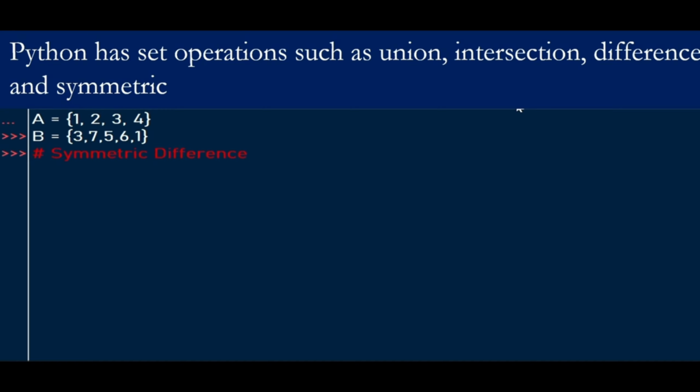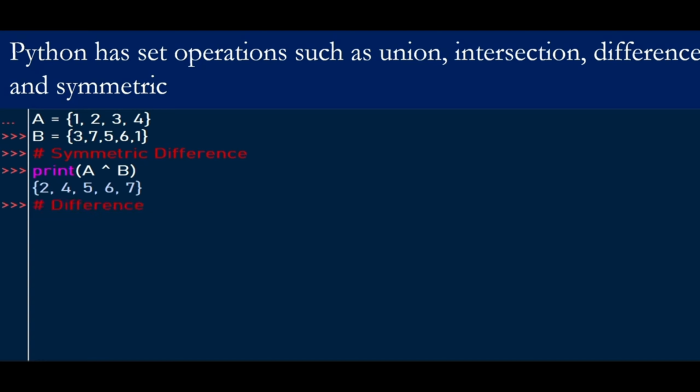Let's demonstrate the symmetric difference. To do that, we use the symbol. So that's how we get the symmetric difference. The symmetric difference is 2, 4, 5, 6, 7.